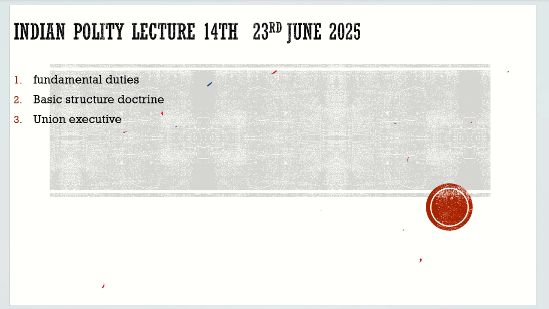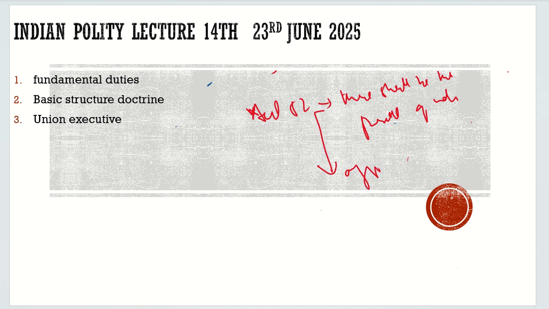No matter what will happen, no matter if the sitting president will die, no matter what the situation would be, no matter if you are fighting a war with Pakistan or China, whatever will be, there shall be the President of India. Article 52. If we read the wordings of this article, it is categorically saying that this office cannot remain vacant. The office of the president,